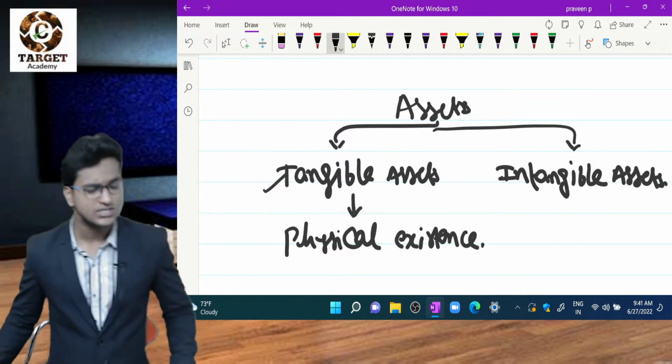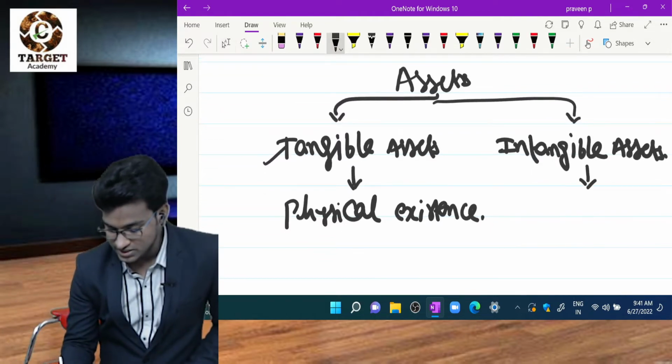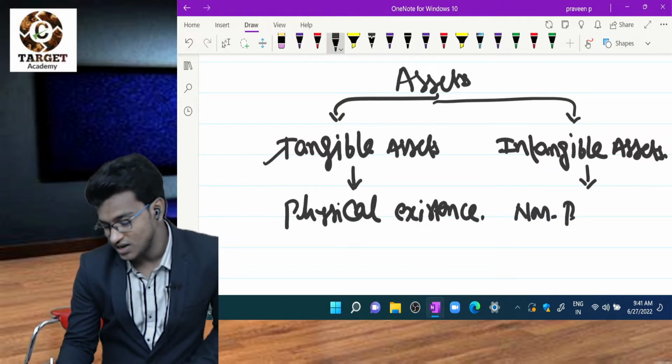Then what is intangible assets, sir? That means non-physical existence.